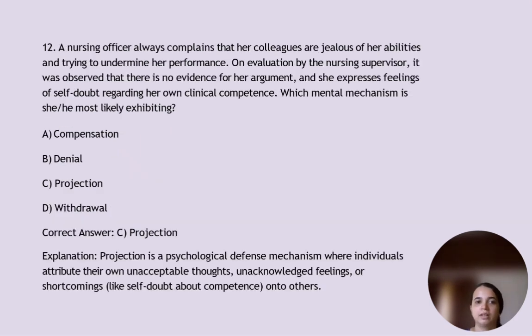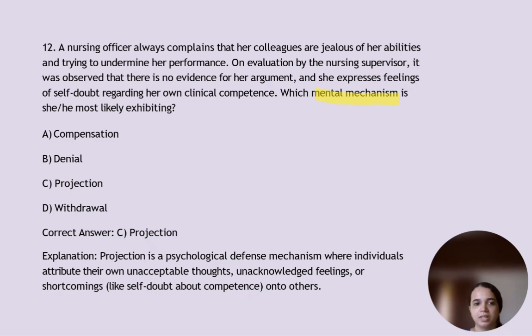Next, a nursing officer always complains that her colleagues are jealous of her abilities and trying to undermine her performance. On evaluation by the nursing supervisor, it was observed that there is no evidence of her argument and she expresses feeling of self-doubt regarding her own clinical competence. Which mental mechanism is she most likely exhibiting?